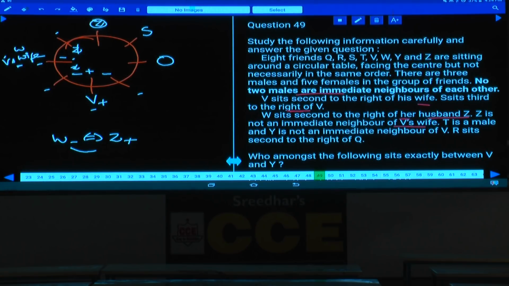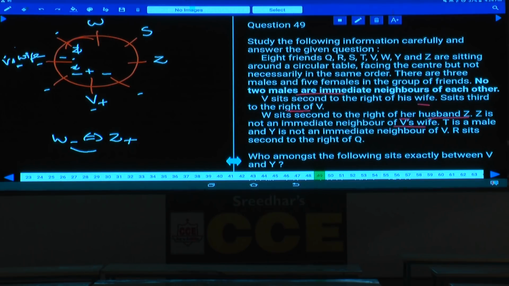W cannot be at this place and Z cannot be at this place as well. Then what is the only place left over here? Now the left hand side of S. Now this person must be Z. Are you following this or not? Now this person is Z. If this is Z, this person will be W.